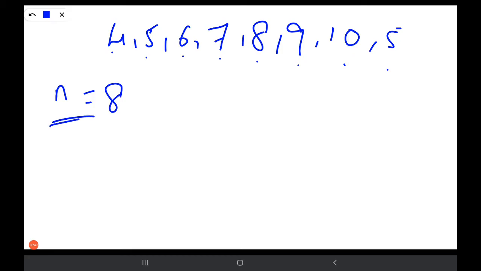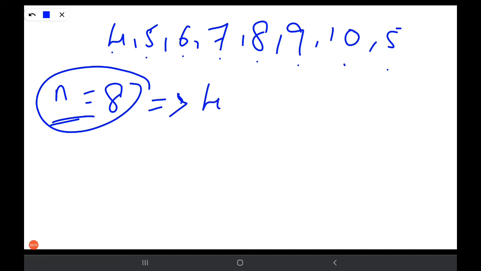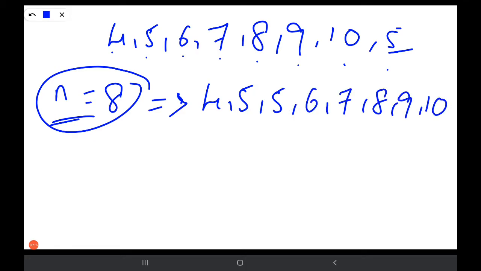In the previous slide we have seen the median for an odd number of observations. Here we got an even number of observations. What do we do now? We have another formula here. Before going to that, we shall arrange the data in ascending order: 4, 5, again we have one more 5, then 5, 6, 7, 8, 9, 10.